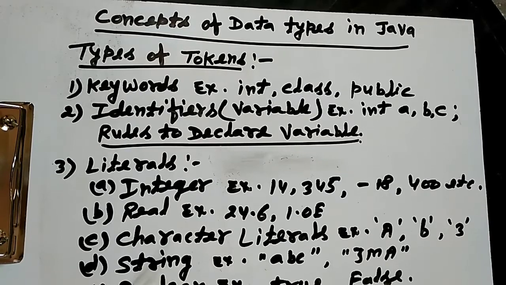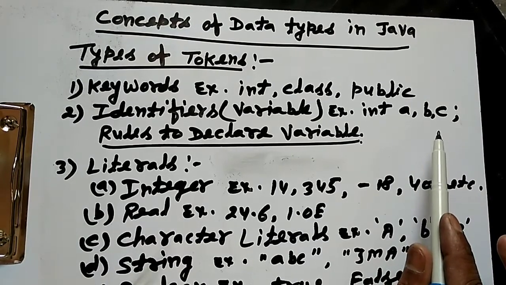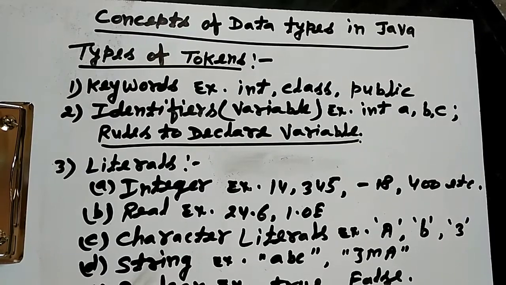These are called identifiers. Suppose we write int a, b, c. These are the identifiers.